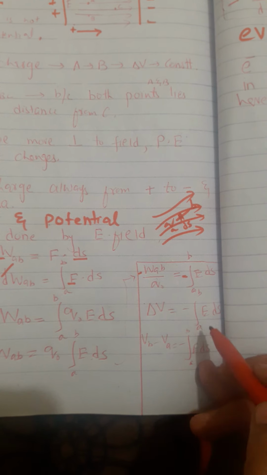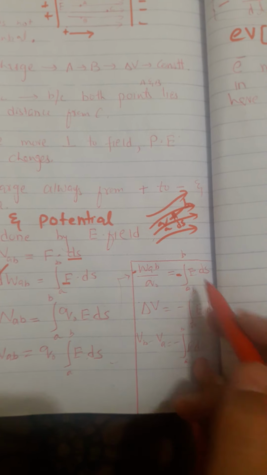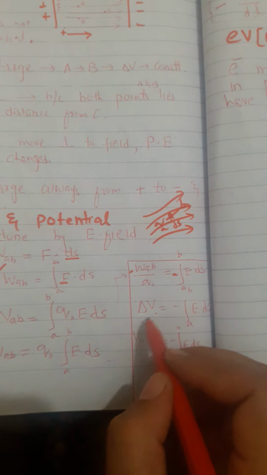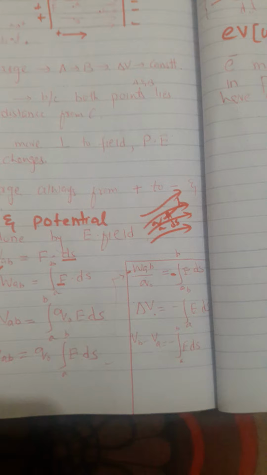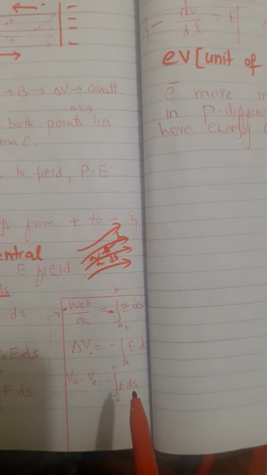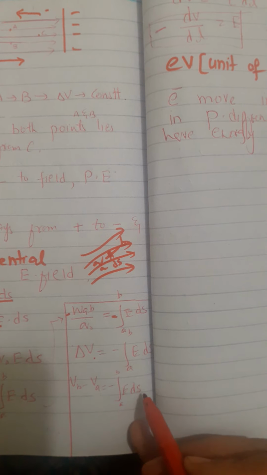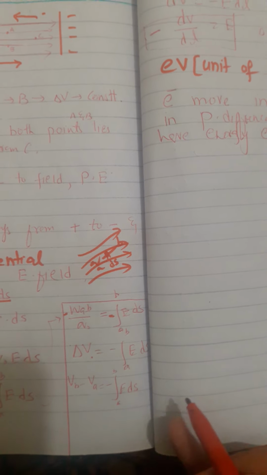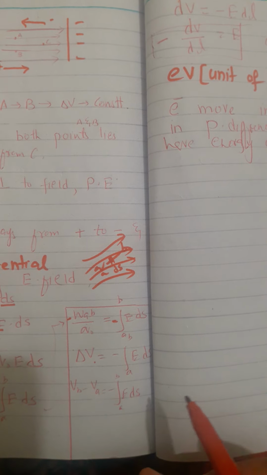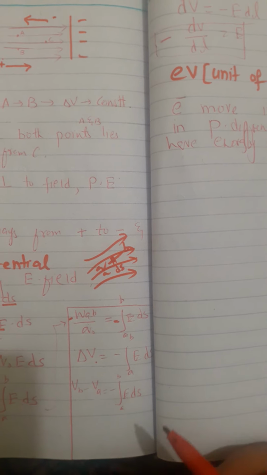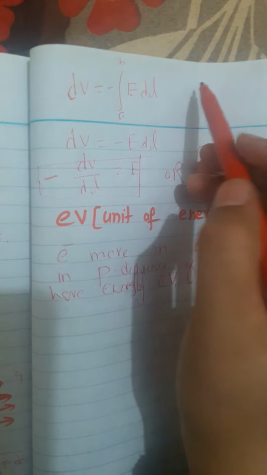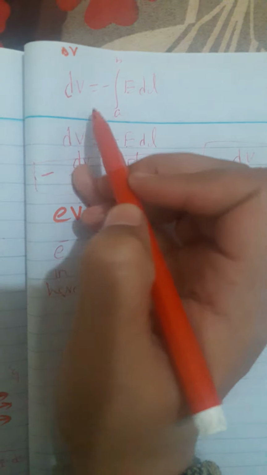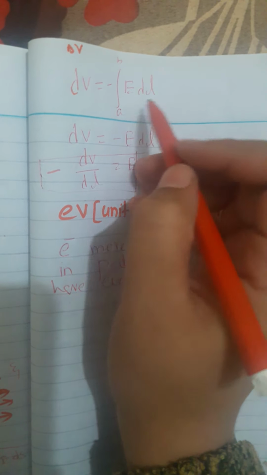The left side or right side of this equation remains the same, since there is delta V, so we can write it as Vb minus Va equals minus E dot ds. I wrote ds here, but in the slides there is written dl, so it's okay, it's a slightly different notation. ds or dl are the same, it shows you the small distance. So instead of delta V, we wrote dV now, and instead of ds, we wrote dl now.